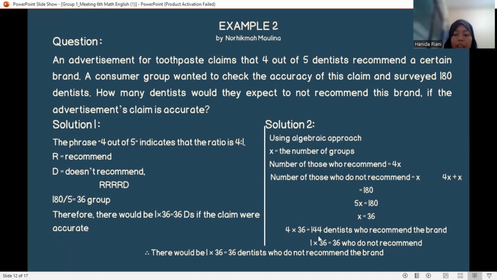4 times 36 equals 144 dentists who recommend the brand. 1 times 36 equals 36 dentists who do not recommend the brand.